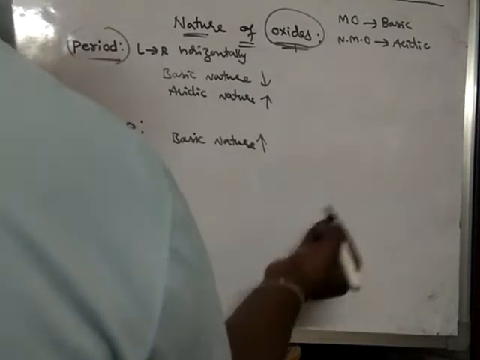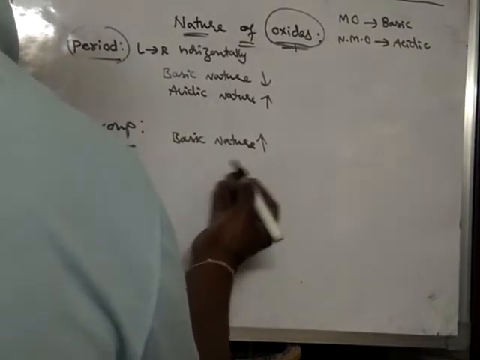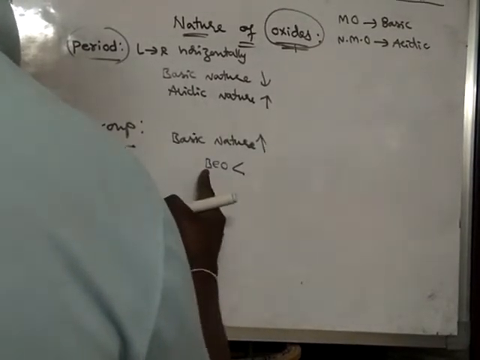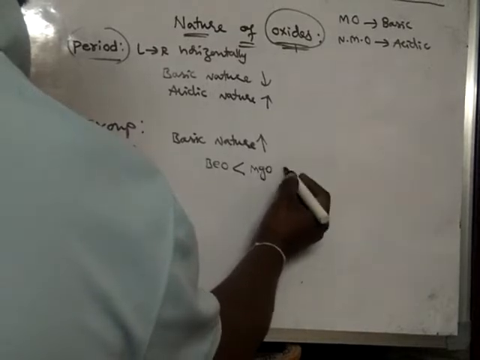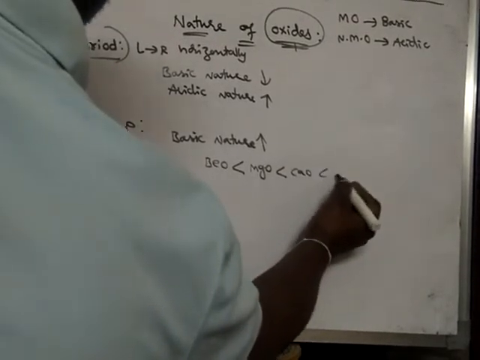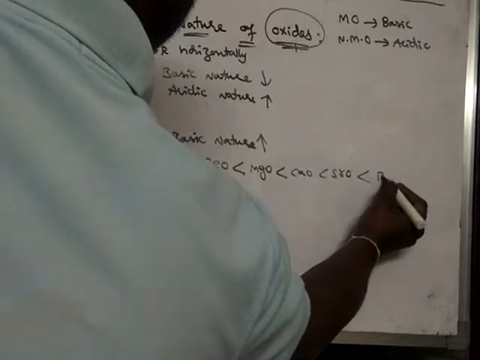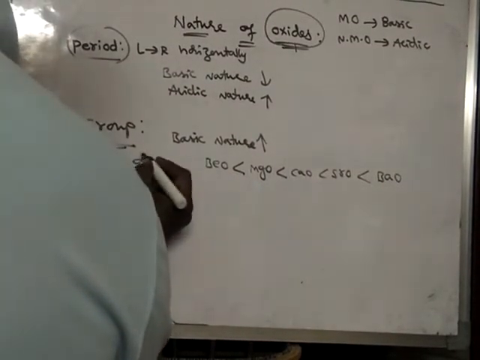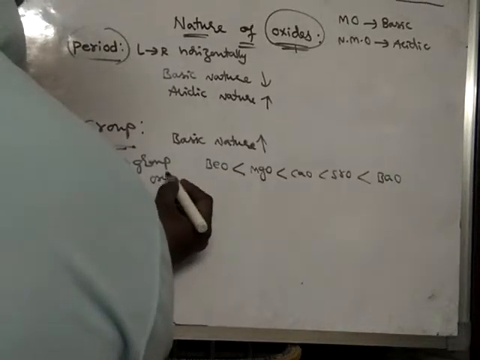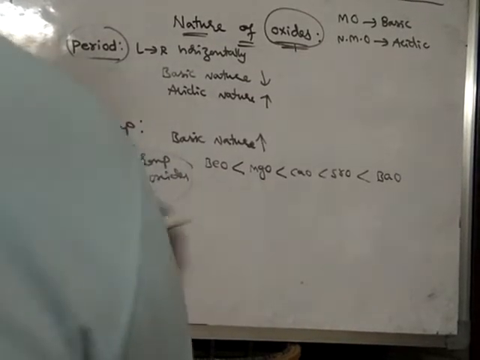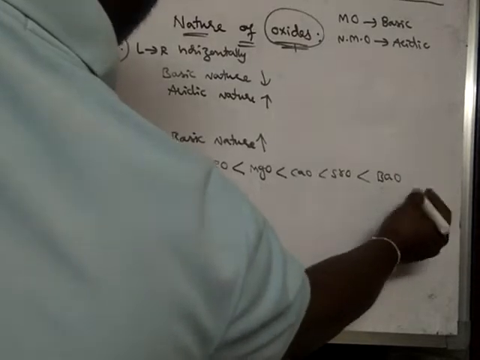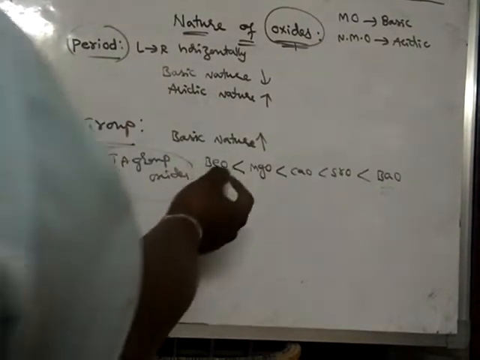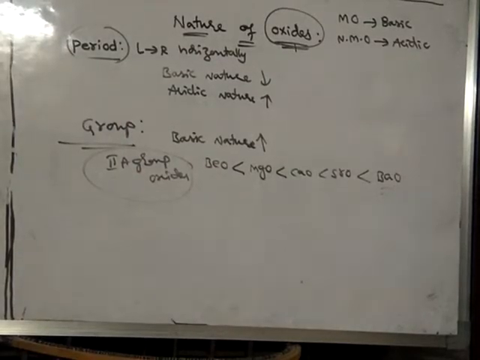For example, take the second group: beryllium oxide, magnesium oxide, calcium oxide, strontium oxide, and barium oxide, the oxides of second group elements. Barium oxide is the strongest basic oxide, whereas beryllium oxide is the weakest basic oxide.